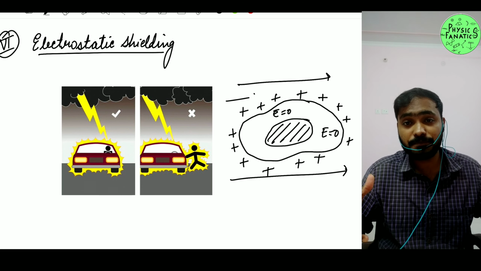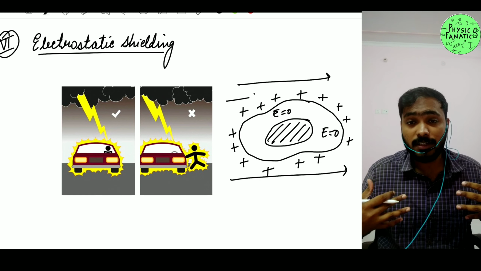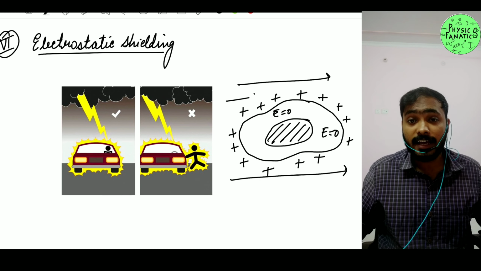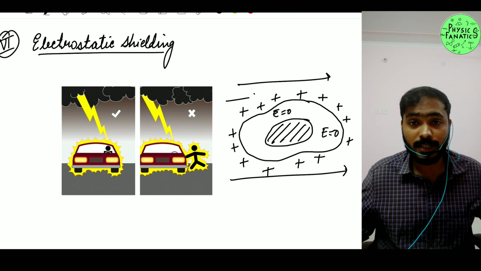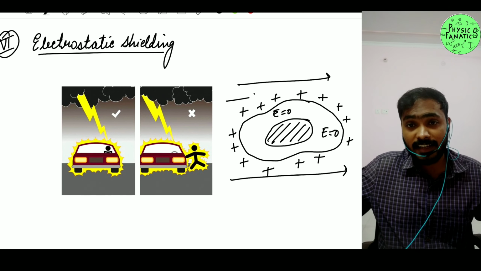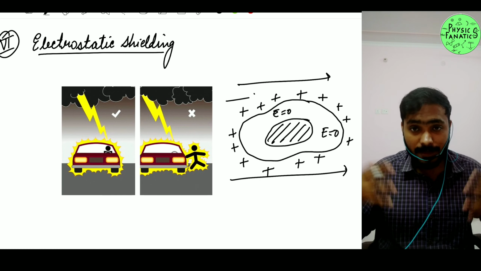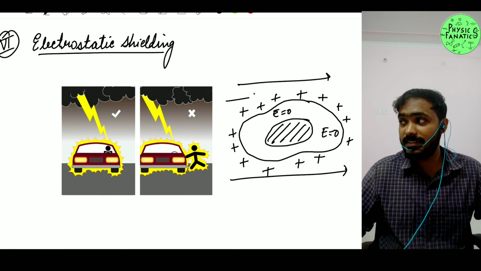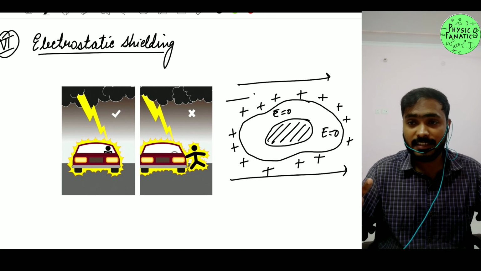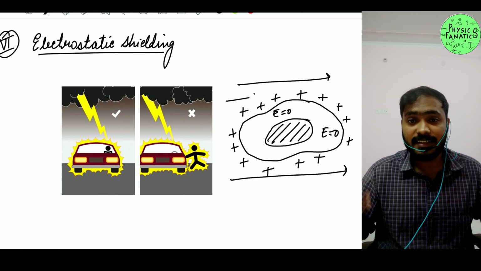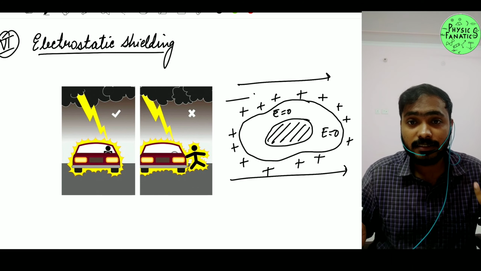Now for example, let's say I am living in a room made up of metal, the walls are made up of metal, and a lightning strikes. Inside this metal room, there is a cavity.